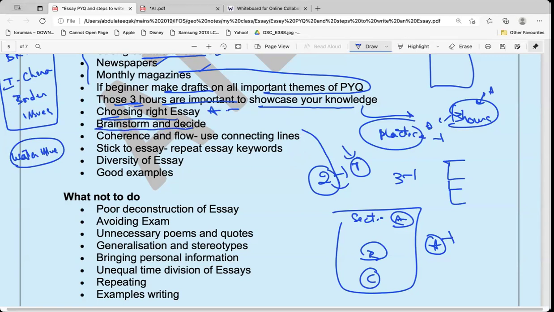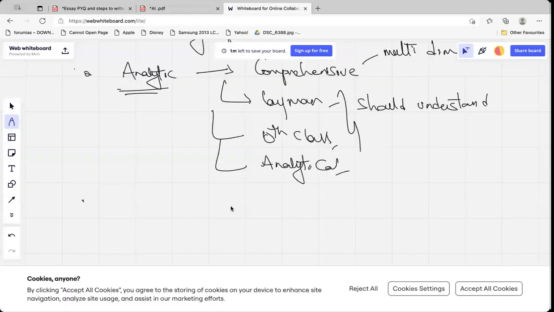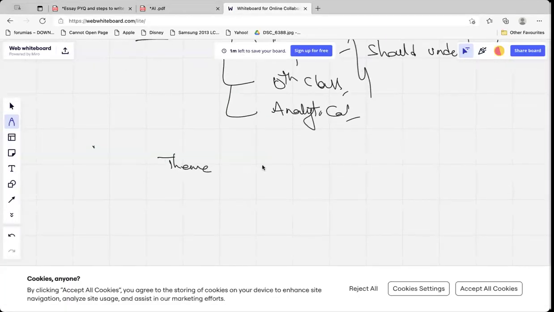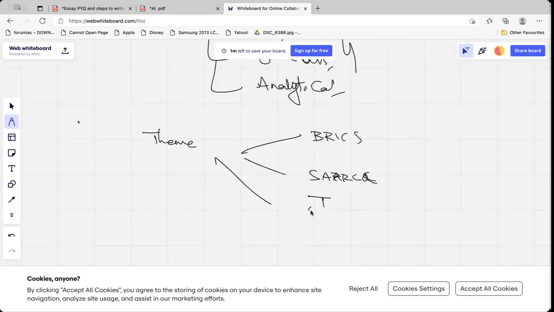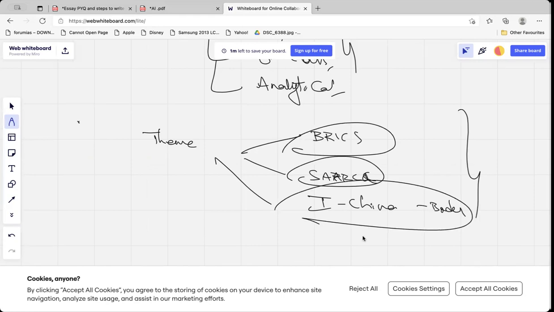By looking at the question, suppose it is a theme-based question, let's say they have asked on BRICS, they have asked on SAARC, they have asked on India and China border disputes. Now, since this is theme-based, by looking at these things, you know where you have the content. Whether you have the content on SAARC, on BRICS, or on the India-China border disputes. So it will not be much of a problem.